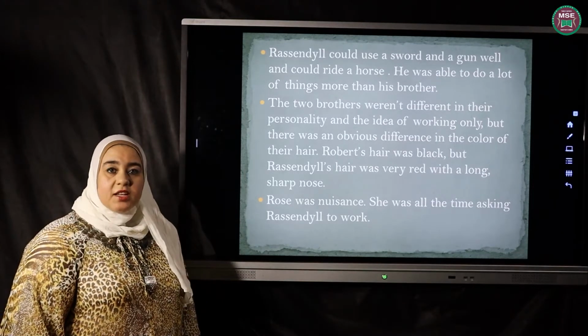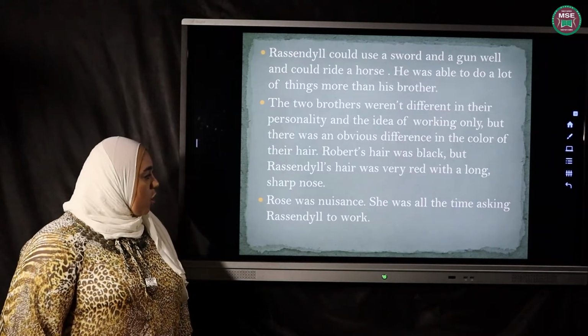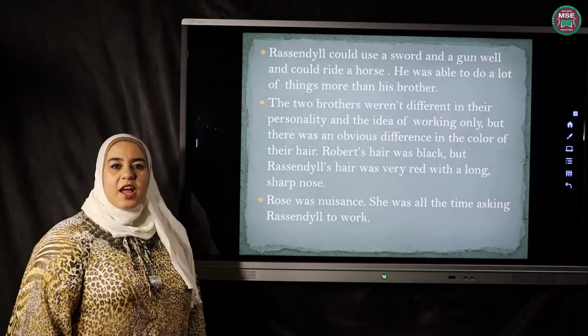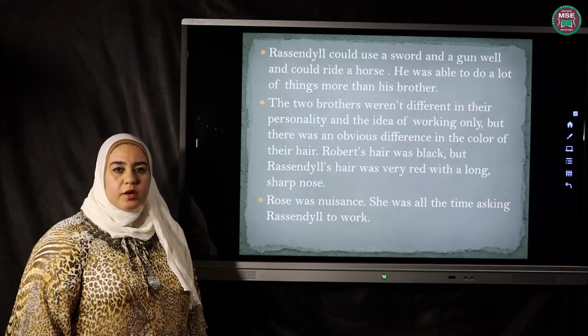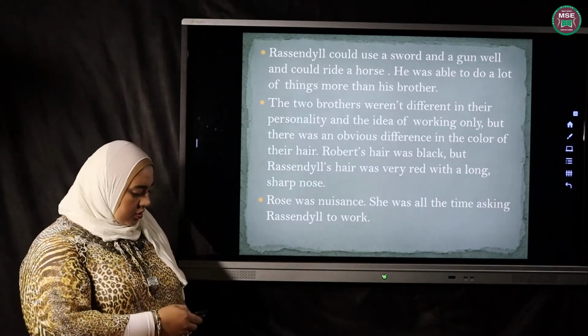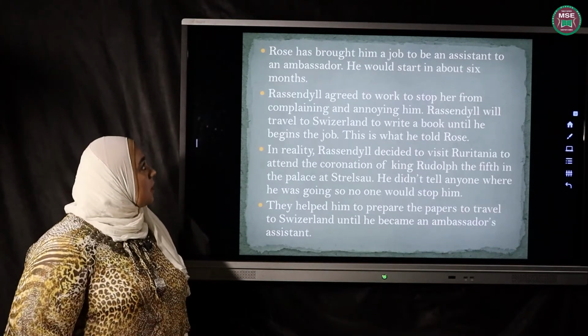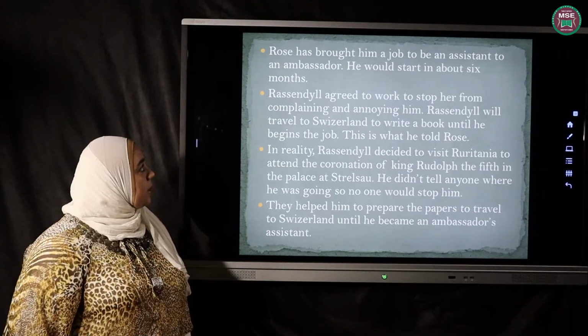Rose, as we have said, his sister-in-law, the wife of his brother, was a nuisance. She was an annoying woman for Rodolphe. She was all the time asking Rassendyll to work. Rose has brought him a job to be an assistant to an ambassador.